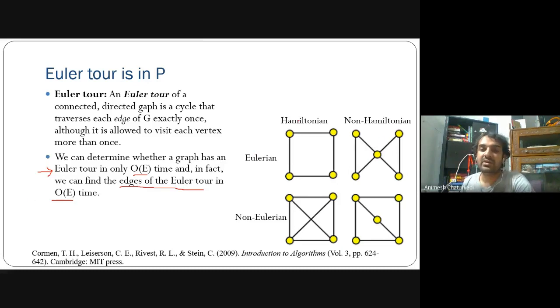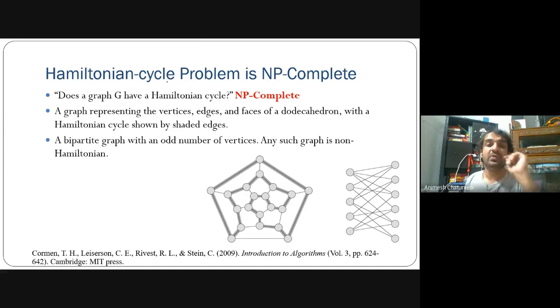So in this graph example, these two are Hamiltonian, and this one is Euler, and this one is not Euler. Then this one is non-Hamiltonian, but this could be Euler. Then this graph is non-Hamiltonian, and it is also non-Euler. Then you have the Hamiltonian cycle.